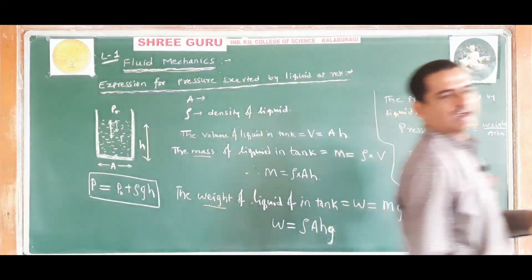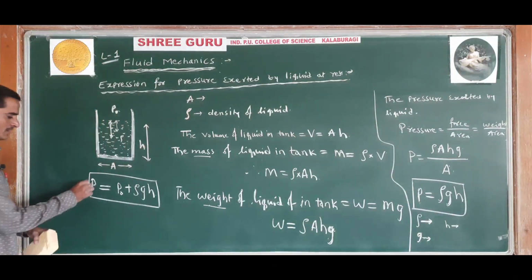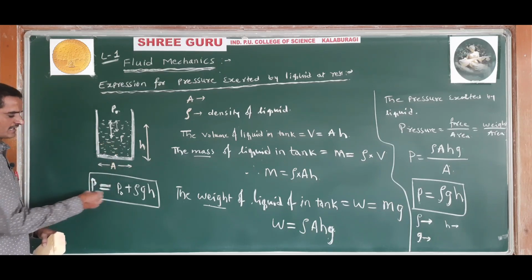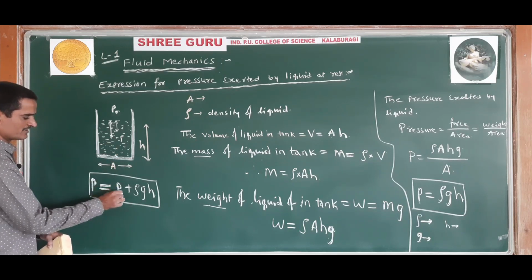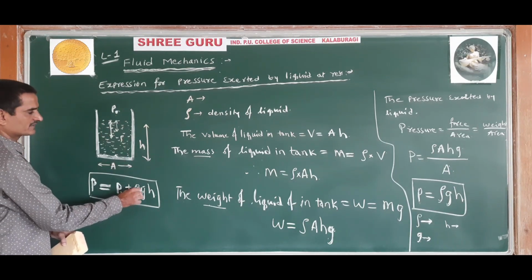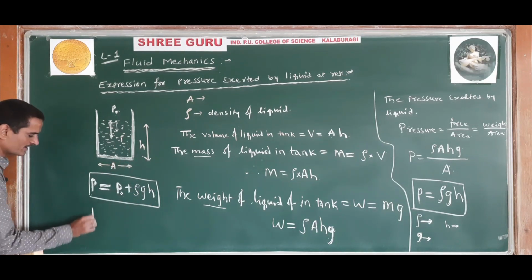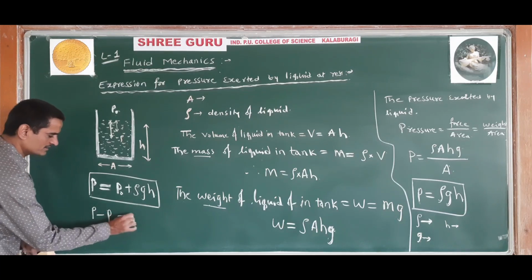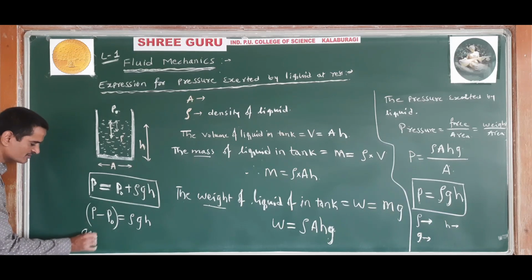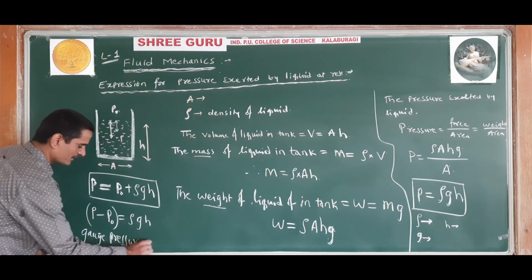The hydrostatic pressure exerted by the liquid at a point is given by P equal to P naught plus rho g H, where P naught is the atmospheric pressure, rho is the density of the liquid, g is acceleration due to gravity, and H is the height of the liquid. Now take that P naught here. So P minus P naught is equal to rho g H, and this P minus P naught is called gauge pressure.